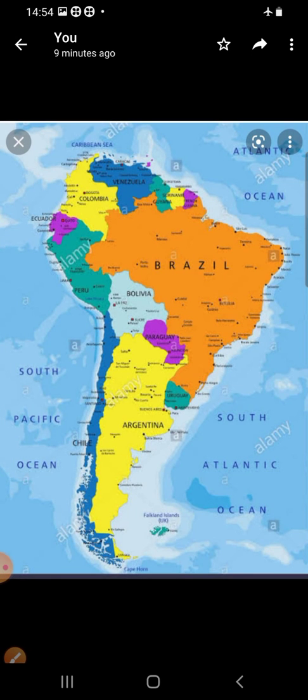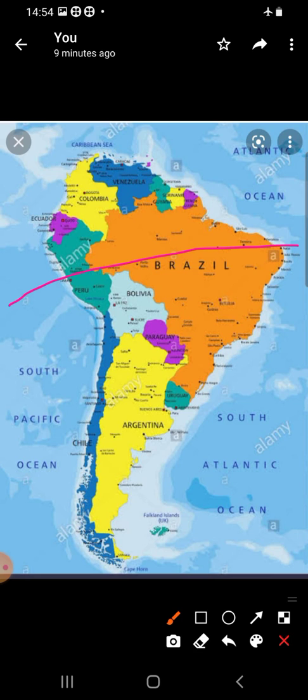Okay, and the equator I can show you here. The equator passes here.